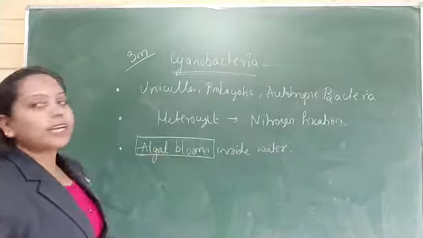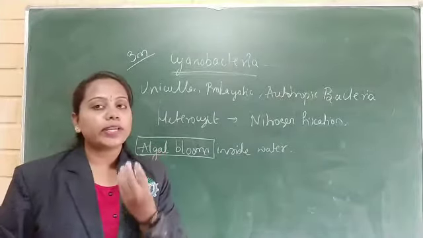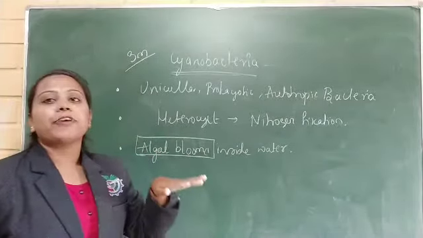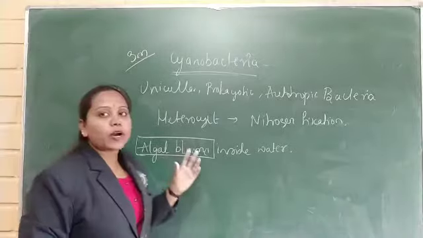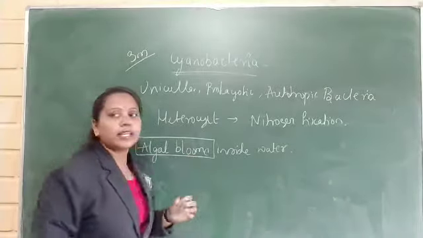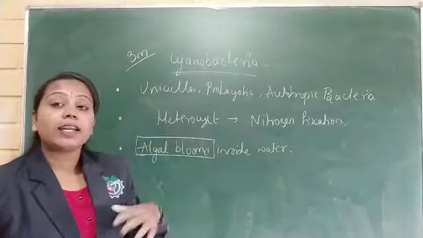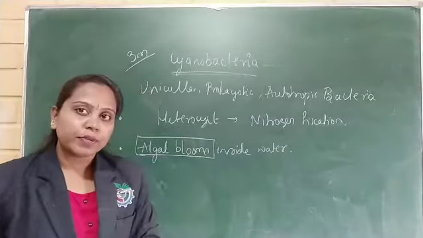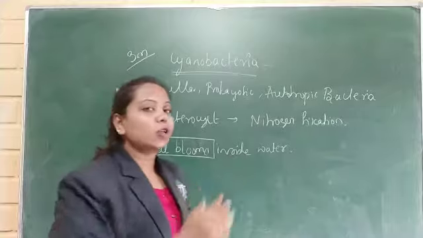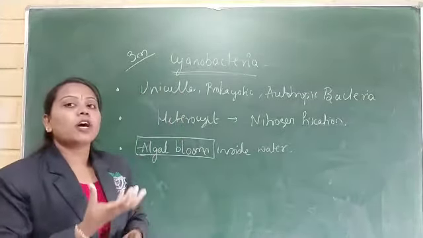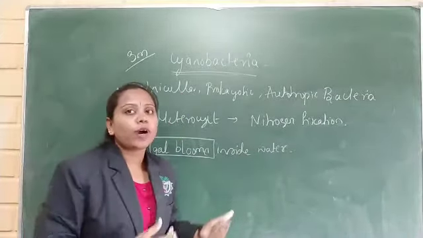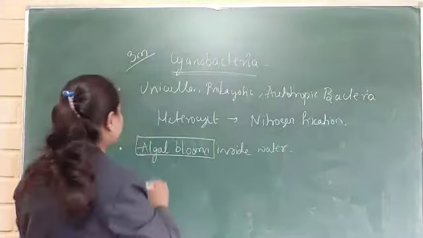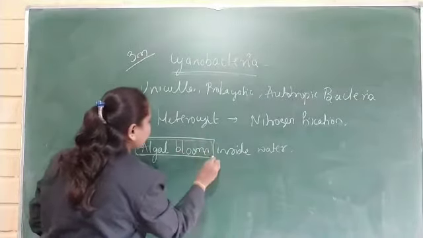They are colonial in nature and always grow in colonies below the surface of the water. Invasive means uncontrolled manner. They grow enormously and form water scum, and those water scums are called algal blooms.